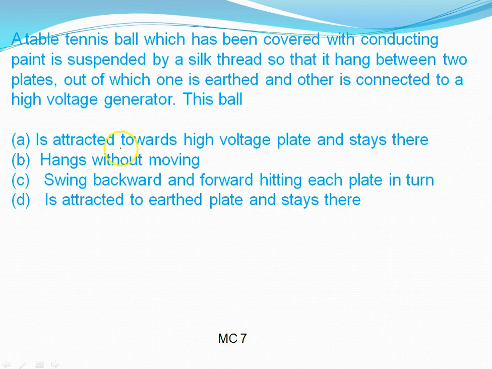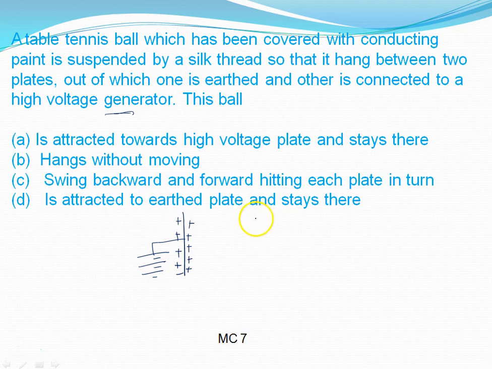Listen children, if I explain it this way: this plate is connected to the high voltage generator. It means this is having a high amount of positive charge, and one thing is also given, it is connected to the high voltage generator. Yes, it means if you take any amount of charge from this body, again charge will be given from this side and there is no deficiency of the charge.